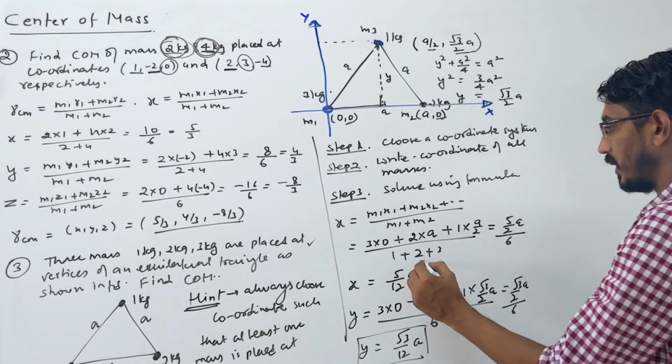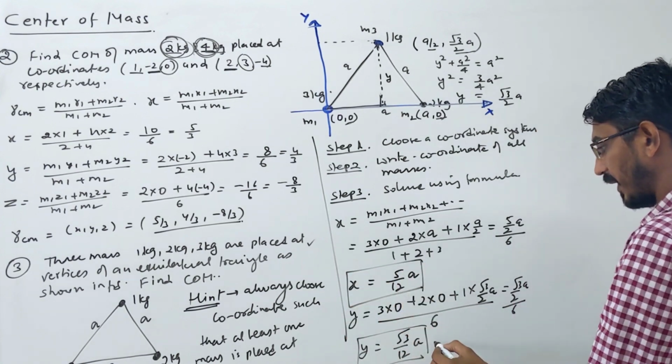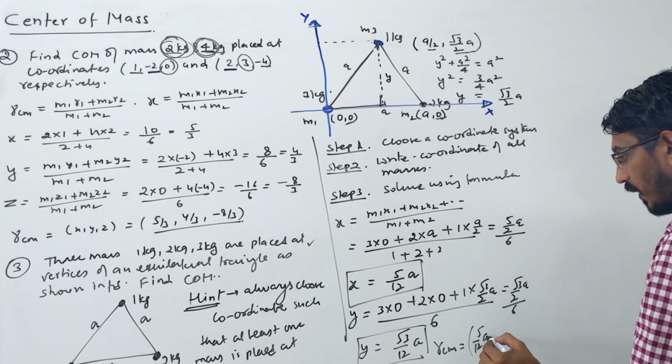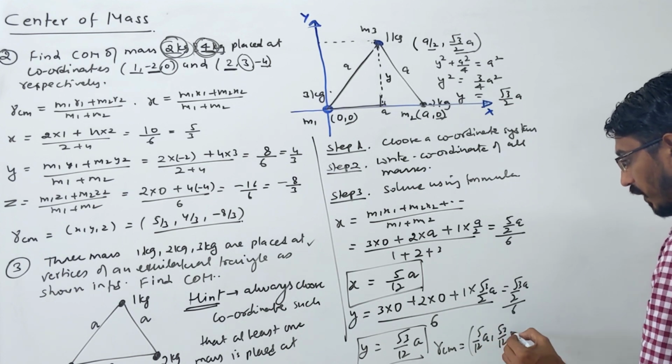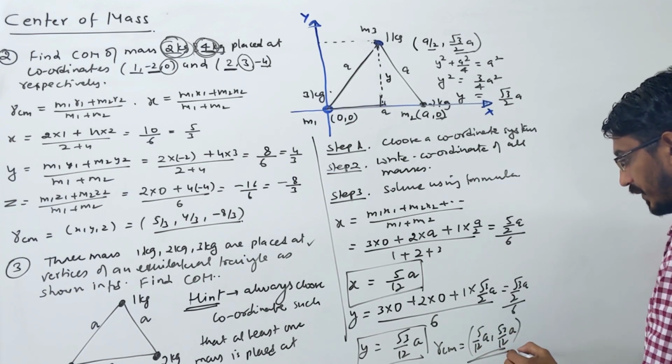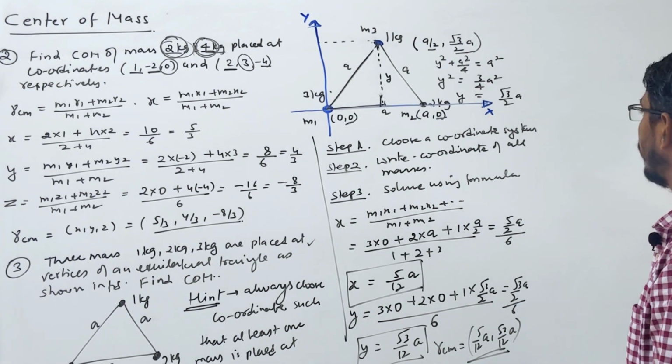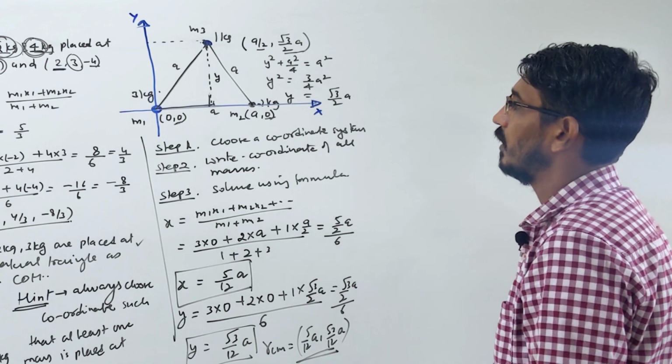Okay, so the x coordinate is here and the y coordinate is here. So RCM will simply be equal to x comma y, 5 by 12 of a comma root 3 by 12 of a. That's your answer. Correct? Okay. So we'll see one more problem to understand.